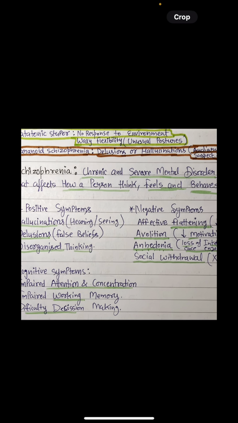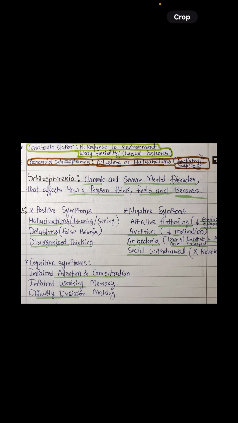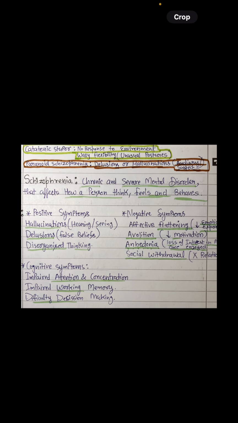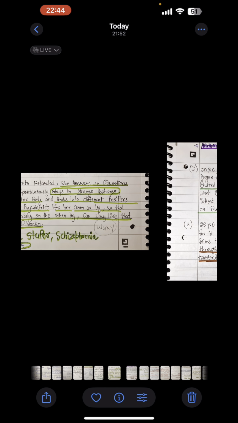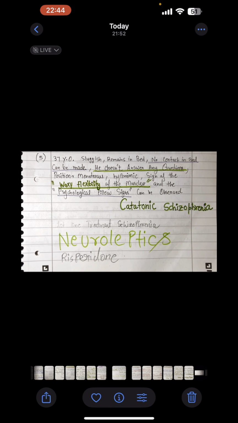Catatonic stupor is related to waxy flexibility, and paranoid schizophrenia is related to auditory hallucinations or delusions. So let's see our next patient. The next patient doesn't answer any question, and he has waxy flexibility of the muscles. So sir, this is the case of catatonic schizophrenia, because we got waxy flexibility in the question.